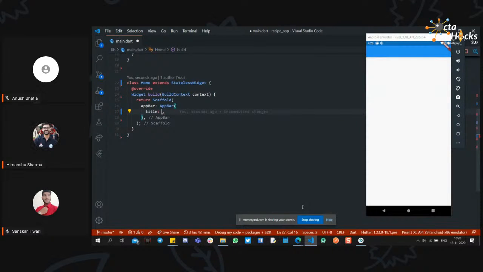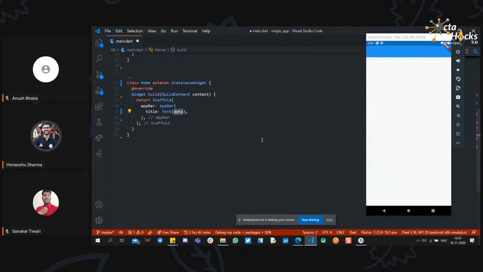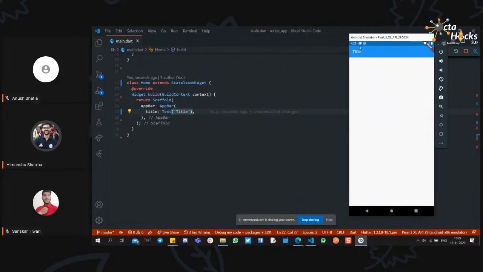Okay, so let me show the title. If you want to add a title to the app bar, you can have a Text or any other type of class. We will discuss it later, and you can just add the title and save it. So yes, this is the hot reload feature, and the title is already represented right here.